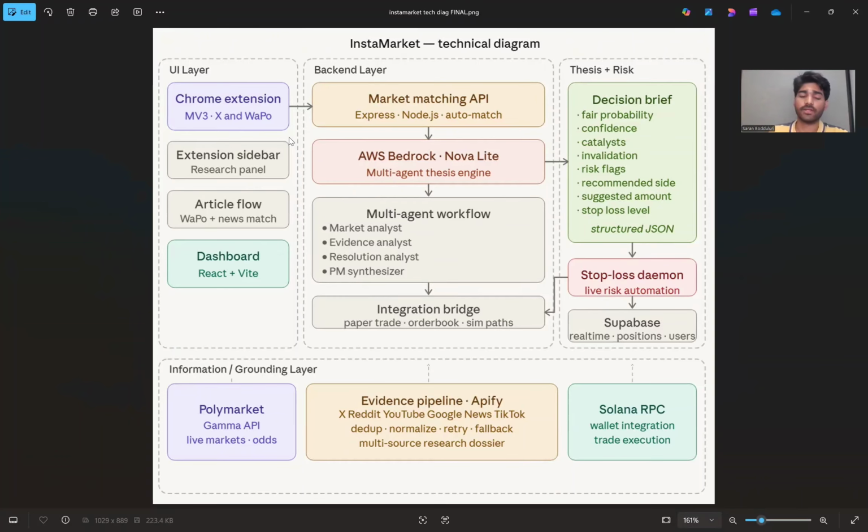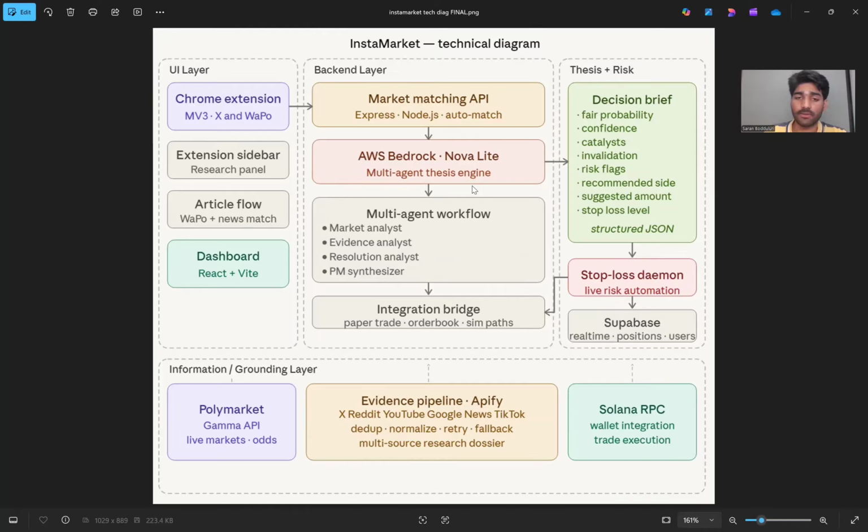For the extension, we are building a sidebar where you can see all the different research we have done, all the sources, and also all the saved markets. And then you have a dashboard which is built with React and Vite. And then the actual core mechanism is we have a market matching API. For every tweet, we run a parser and a matching algorithm to get the most relevant markets and inject them right underneath the tweet.